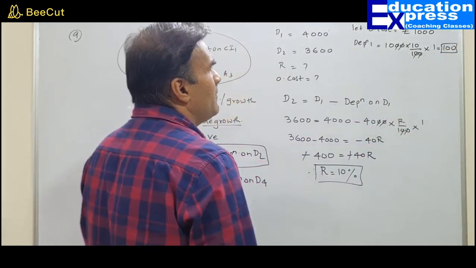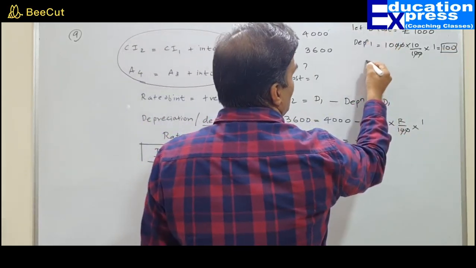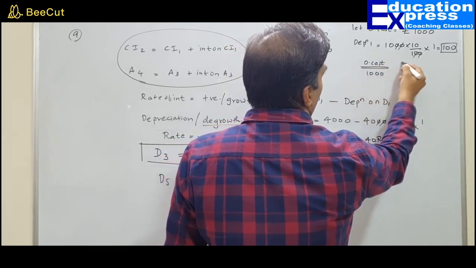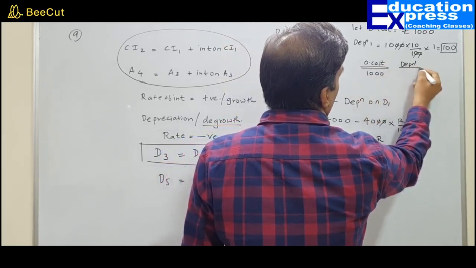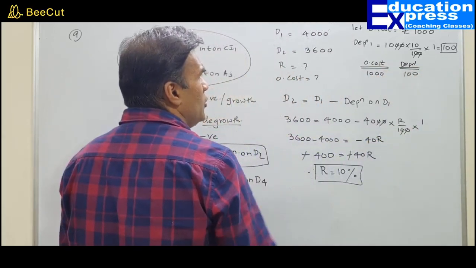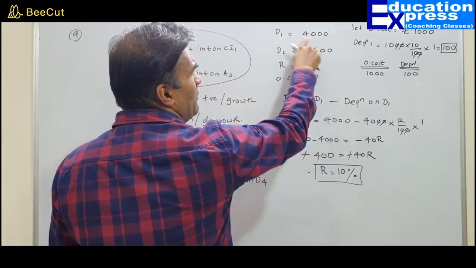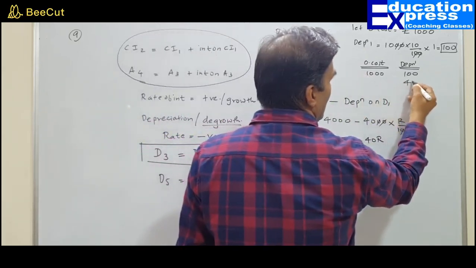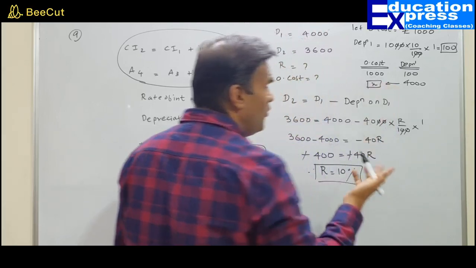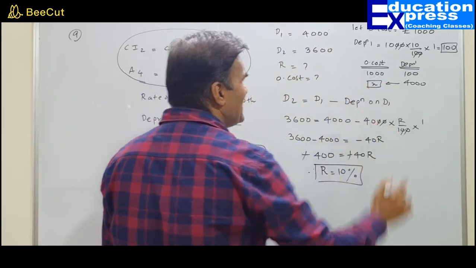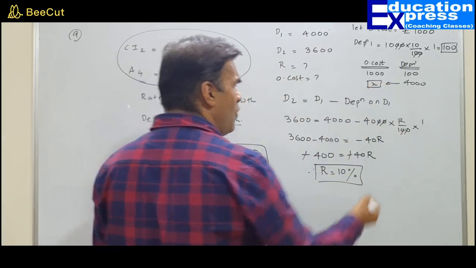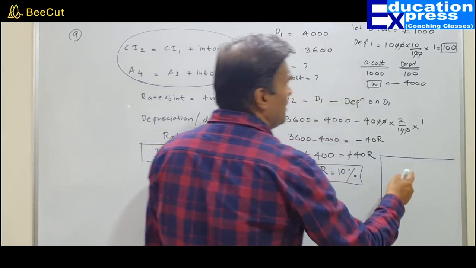Very interesting. When original cost is 1,000, my depreciation for year 1 is just 100 rupees. So when the depreciation would be 4,000, what must be the original cost? We don't know. Let us say it is X. Can you solve this by unitary method? Yes, sir. Unitary method applies.